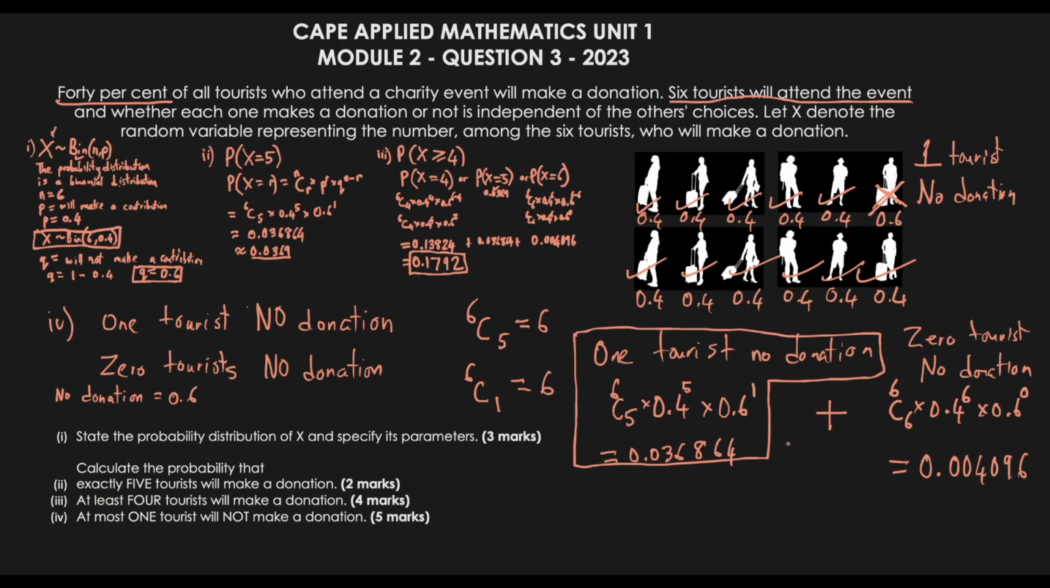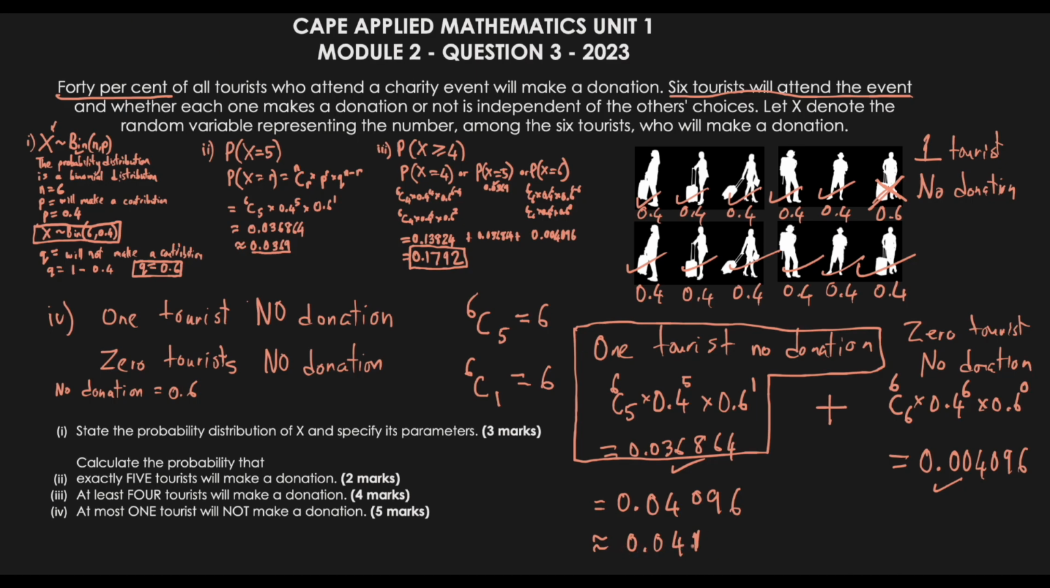We could just add these together and that would give us our answer. So this plus this, which would essentially give me 0.04096. So to round this to, let's say, 4 decimal places, I would have approximately 0.0410. So essentially this last 0 has no value, so I can leave it as 0.041. So the final answer is this.